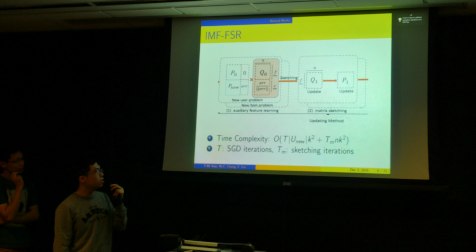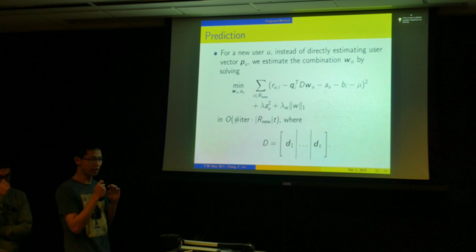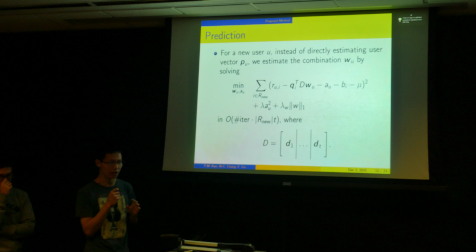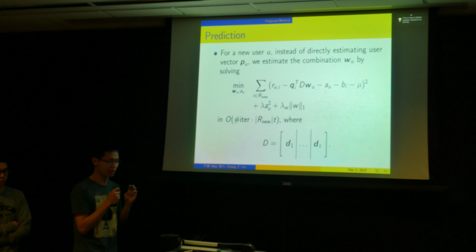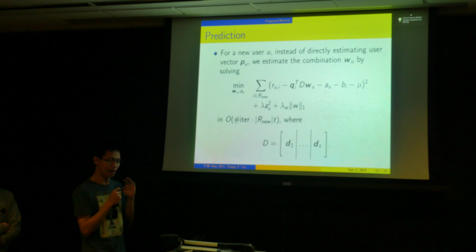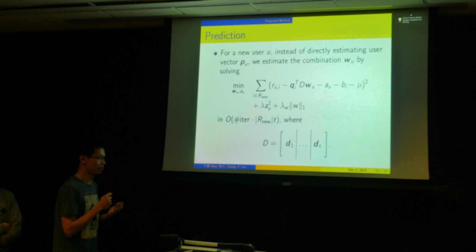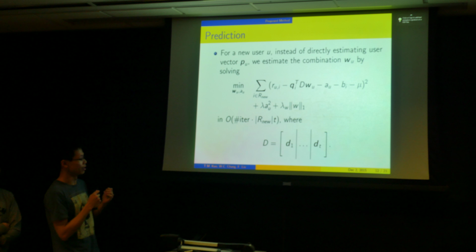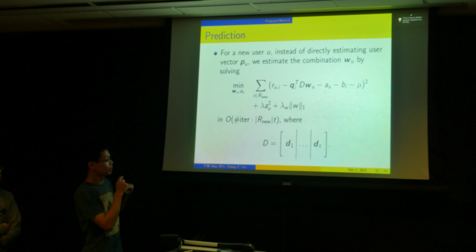Suppose now we have T basis vectors for new users. Instead of directly estimating the user vector PU, we estimate the combination W, that is, we try to match the new users with our basis users. The combination can be obtained by solving the following optimization problem.